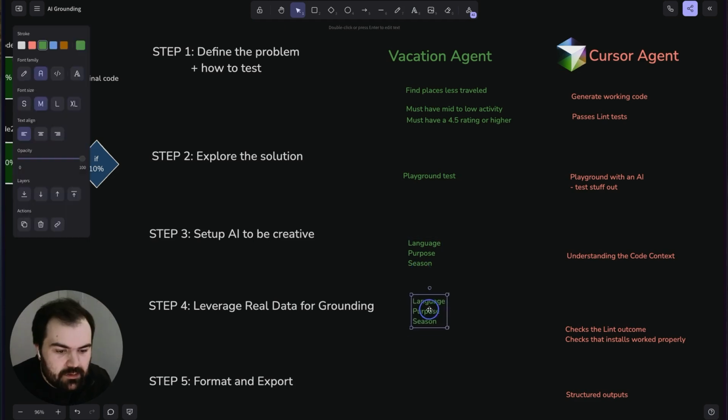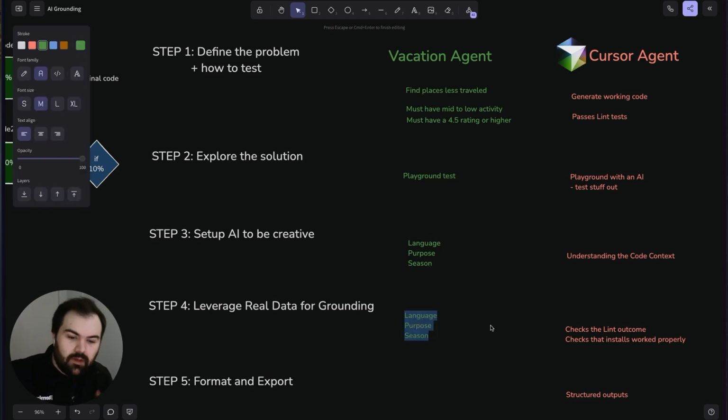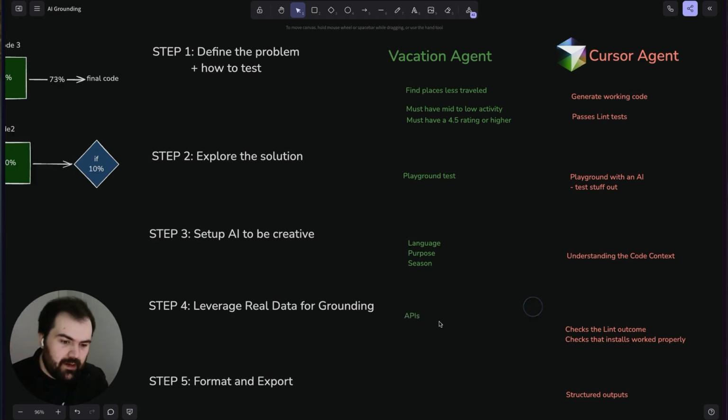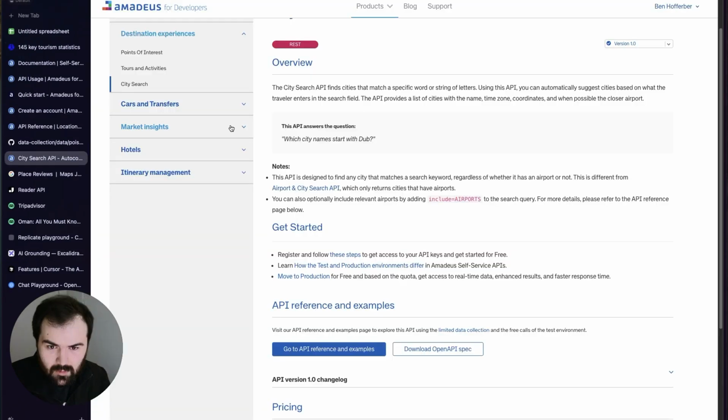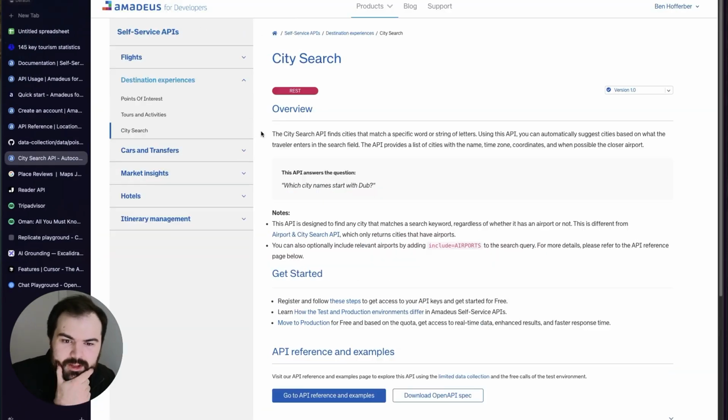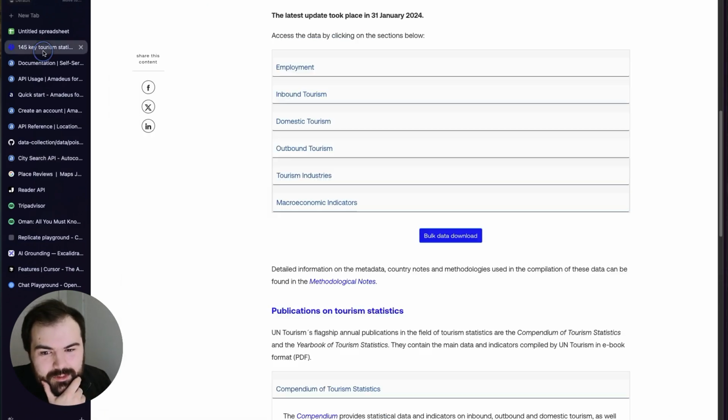And then additionally, as we start looking into leveraging real data for grounding, we'll really be looking at APIs. Now, I've done just a cursory glance at some of the different APIs available. One that I do kind of like is this Amadeus API for developers. I think this is mainly aimed at large enterprise flight companies, and so it's a bit of a lockdown solution here.